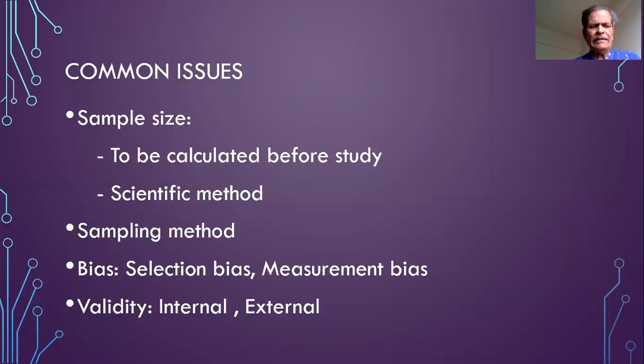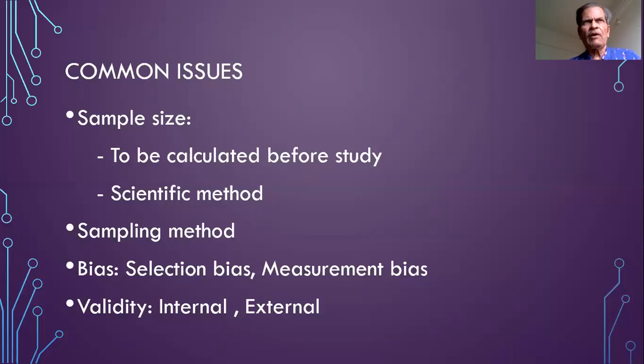The validity is the ability of the investigator to show that the results of the study are applicable to the population from which the sample was drawn and to other populations. So if the sample is drawn from the students of Maharashtra University of Health Sciences, then, because we have undertaken the observations on a sample only, how far do the observations in the sample reflect the true picture in the population? So that is the internal validity.